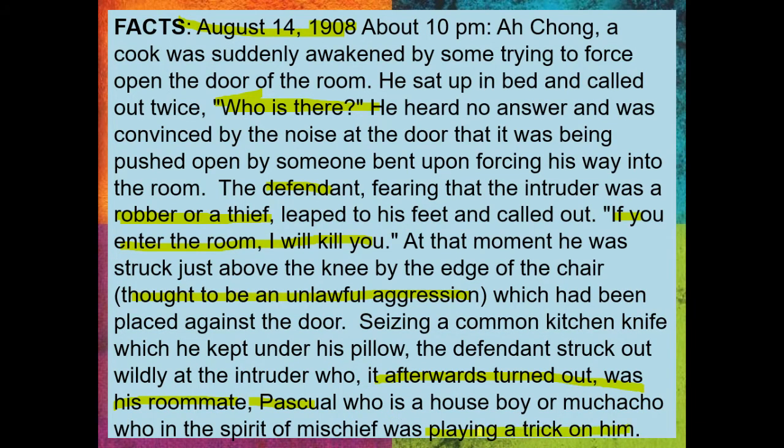So, all the while, yung kumakatok sa pintuan is yung roommate niya. And he's just playing a trick. Nagbibiro lang. Pero napatay niya in the process kasi akala niya magnanakaw.